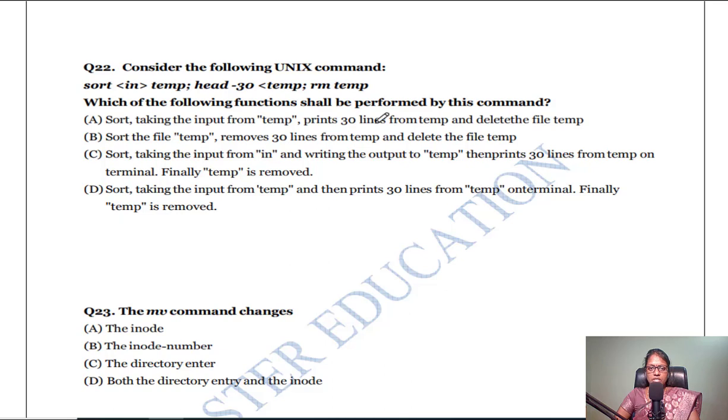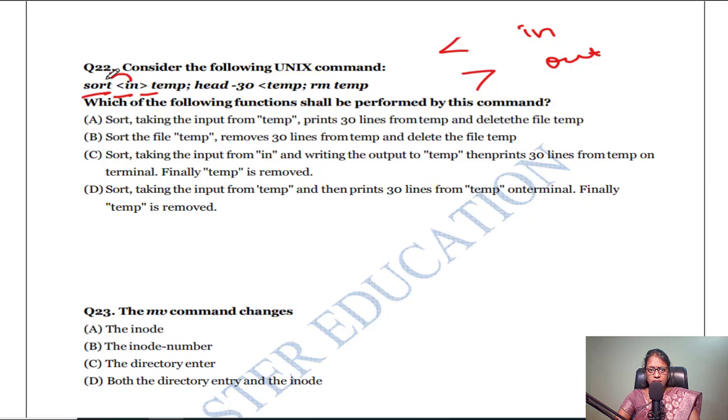The next question, consider the following Unix command: sort, less than in, greater than out. This less than and this greater than are called redirection operators. If I want to get an input from a file, I have to use this, and if I want to write out, I use this one. So this is in and this is out, remember this. Here sort is a command, I am sorting the in file.